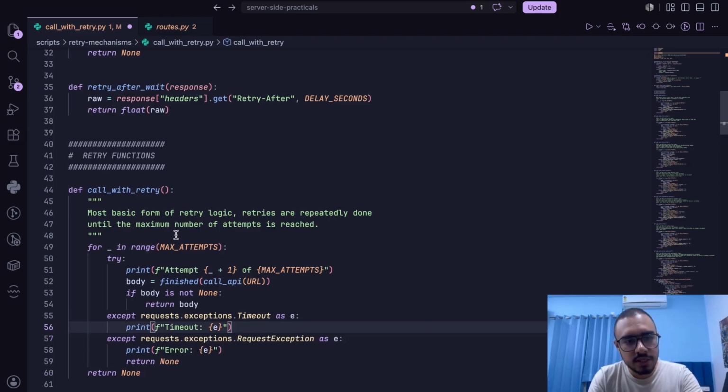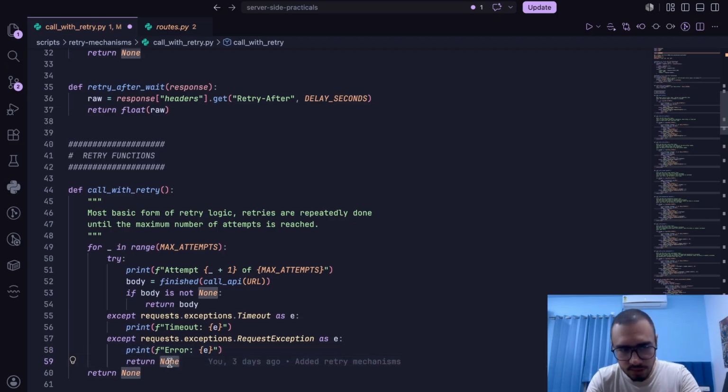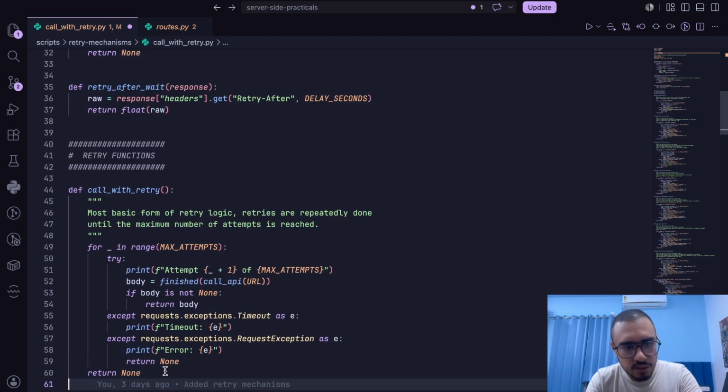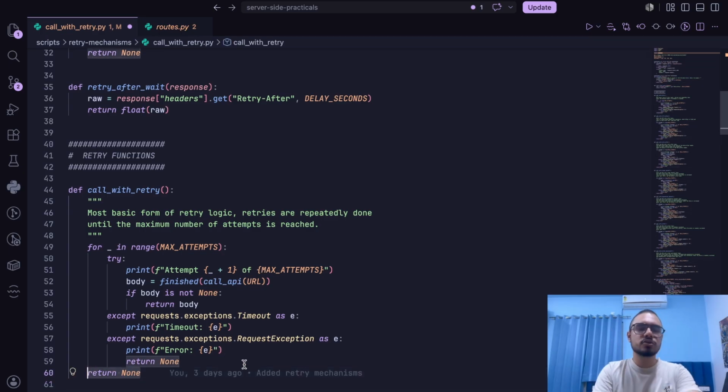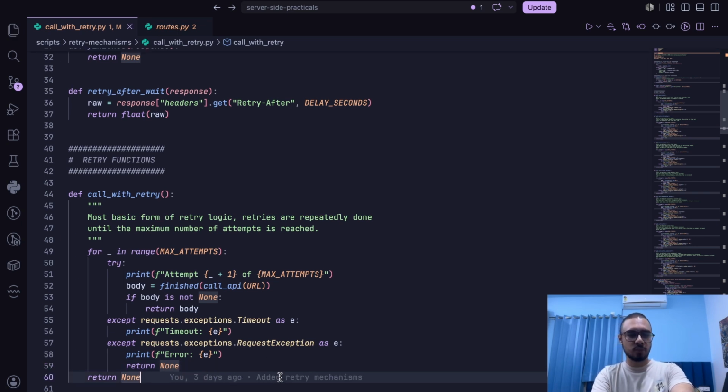Now it will retry again within this loop, and if the exception that occurs is request exception, that means it is a request failure, we will simply return none in this case. And if these attempts are over, we'll simply return again none. We can also raise the error directly, but let's not do that for now. We are just trying to keep things simple for this demo.